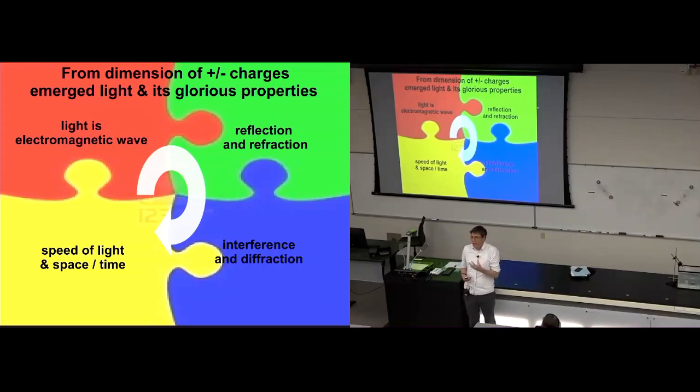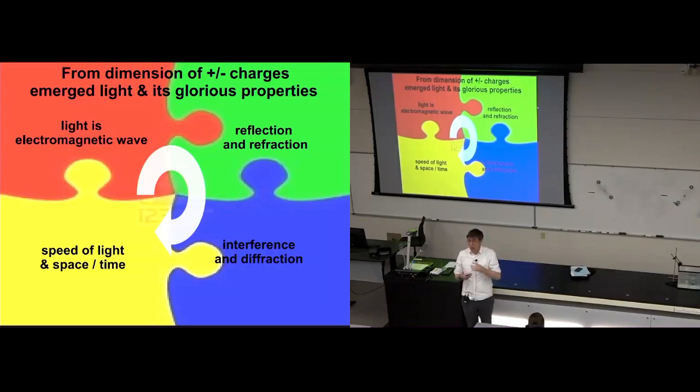The amazing thing to me about light is how, from a basic property of nature, the positive and negative charges, emerged light, a self-propagating bundle of electromagnetic waves that emerged from there being positive and negative charges in matter.